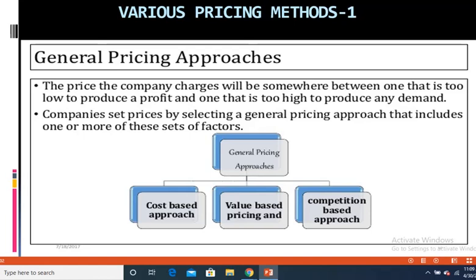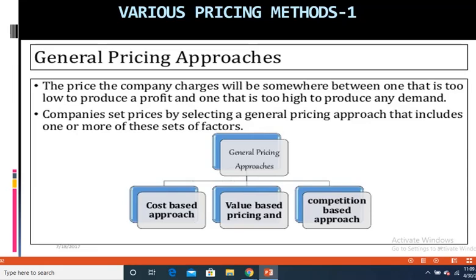Hello students, welcome back to this unit on retail marketing mix and especially on price mix. In the previous videos, I have already discussed with you what is meant by price mix, the importance of price for an organization, the factors influencing retail marketing price, the objectives of pricing, and various strategies that are taken by the companies for fixation of price. Now in today's video, what I'm going to discuss with you is about the various pricing methods.